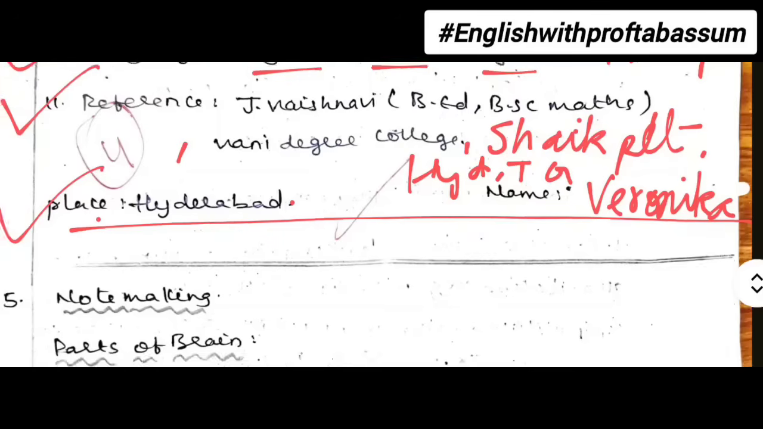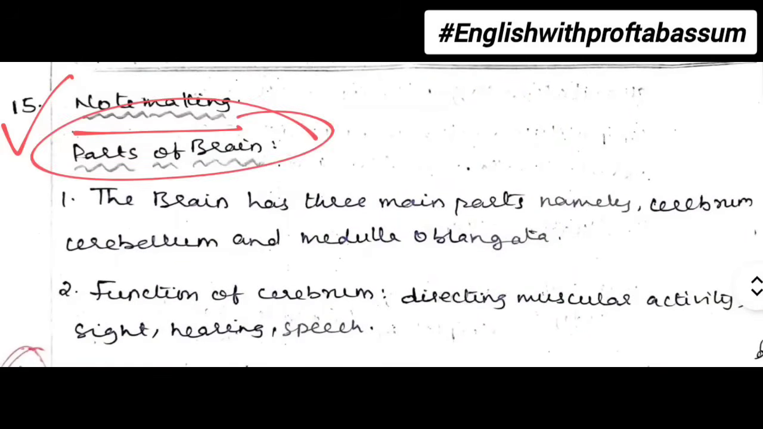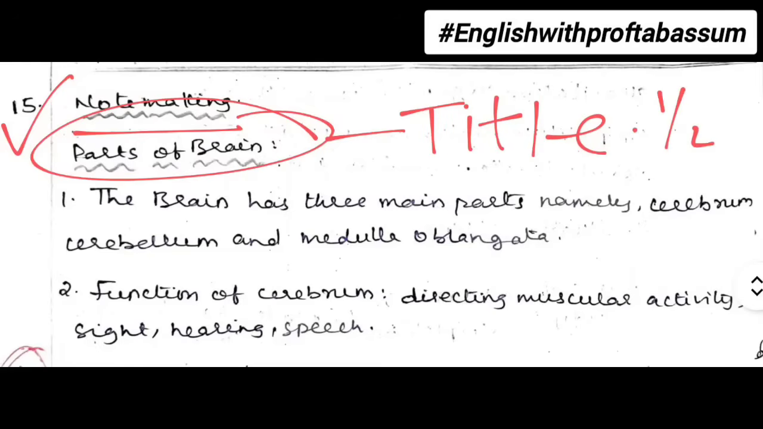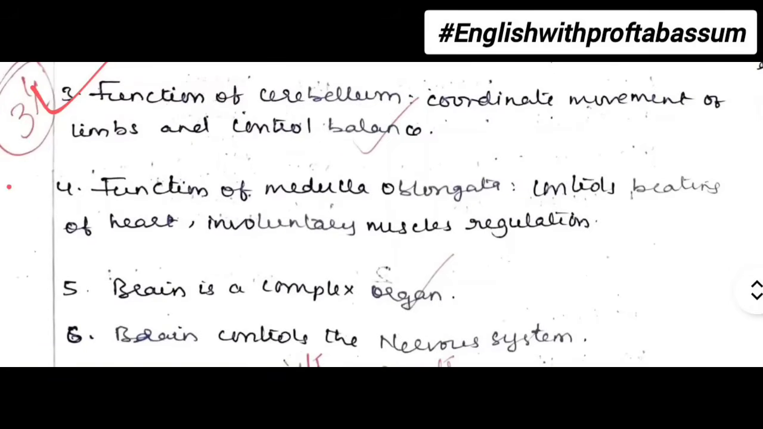The next bit is bit number 15, note making. In note making, you read the passage, underline the keywords, then give a suitable title. Half mark is for the title, and then make 8 points. Over here, the student made very nice small points but forgot to make total 8 points. At least 8 points must be there, otherwise, you will not get full mark, students.